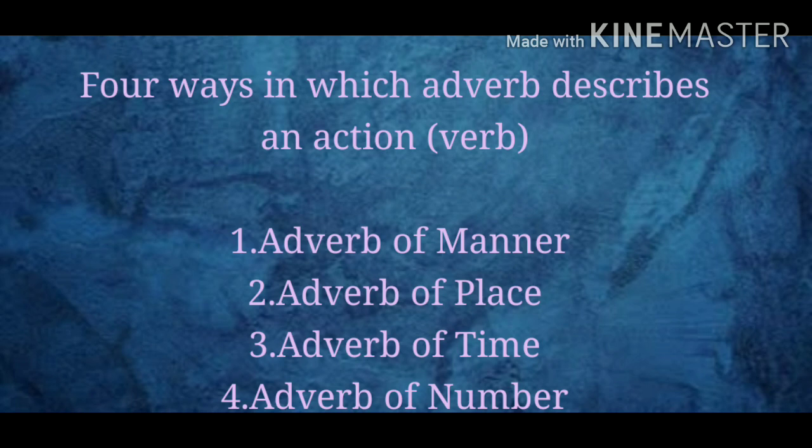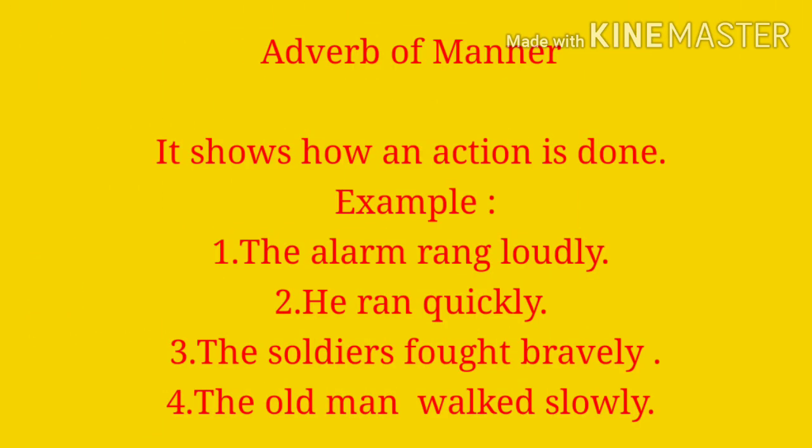4 ways in which adverb describes an action. वर्ब को 4 ways हैं जैसे एडवर्ब डिस्क्राइब करता है एक्शन वर्ड को. नंबर 1 एडवर्ब ऑफ मैनर, एडवर्ब ऑफ प्लेस, एडवर्ब ऑफ टाइम एंड एडवर्ब ऑफ नंबर. So first is adverb of manner. It shows how an action is done. It means it shows the manner in which an action is done.